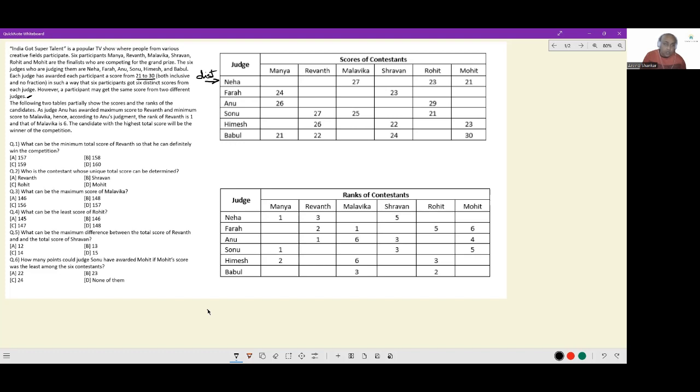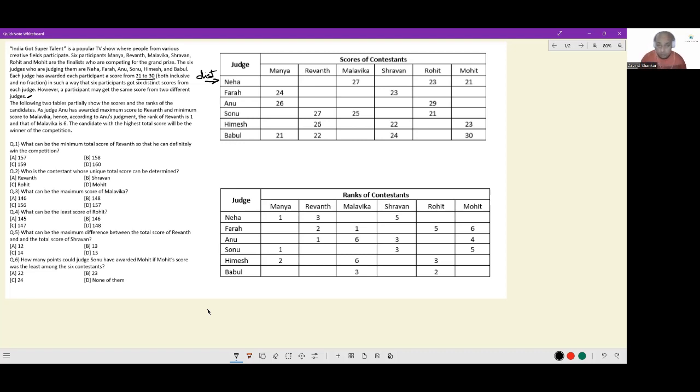Next, the following 2 tables partially show the scores and ranks of the candidates. As Judge Anu has awarded a maximum score to Revant, 1, and minimum score to Malvika, 6. Hence, according to Anu's judgment, the rank of Revant is 1 and that of Malvika is 6. The candidate with the highest total score will be the winner of the competition. Before we proceed any further, based on these scores and numbers, there are certain conclusions that can be drawn.